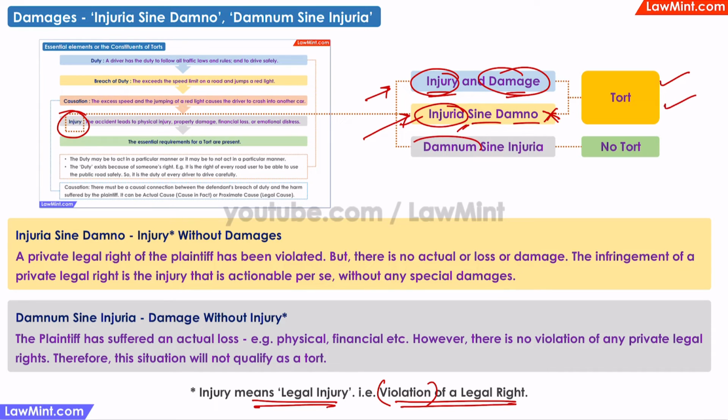The third situation can be Damnum Sine Injuria, that is, damage without injury. There can be some damage, physical, financial, mental, etc. But if no rights have been violated, then there is no legal injury. This will not qualify as a tort, because the essential component of tort, that is, a legal injury, is missing.